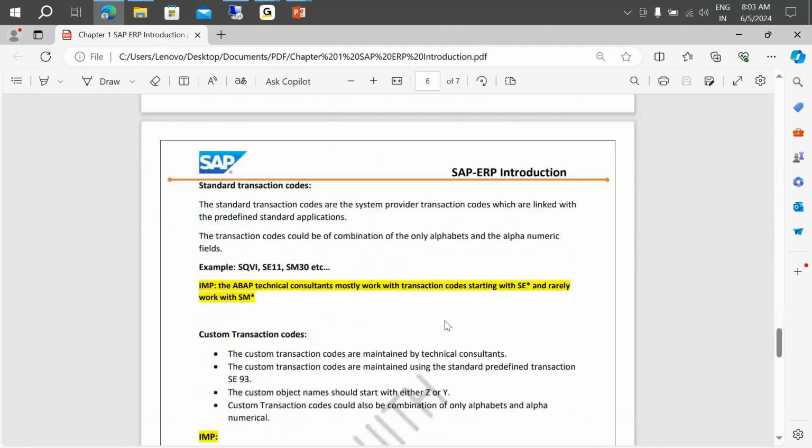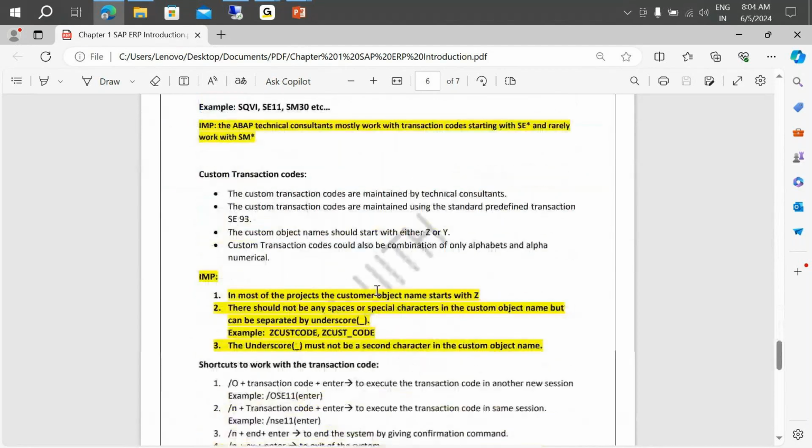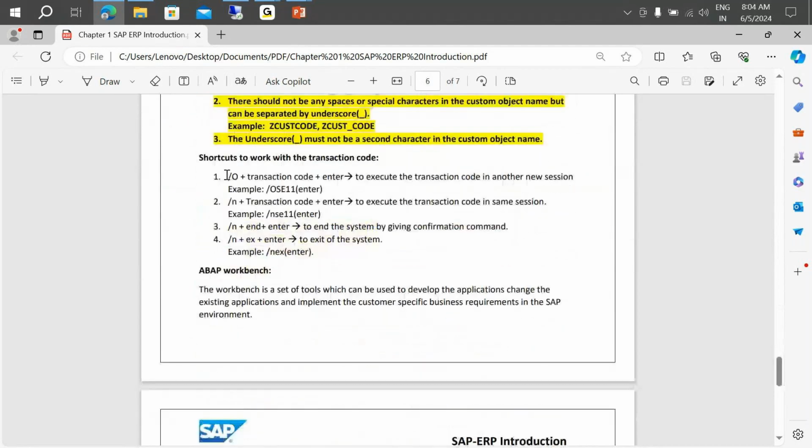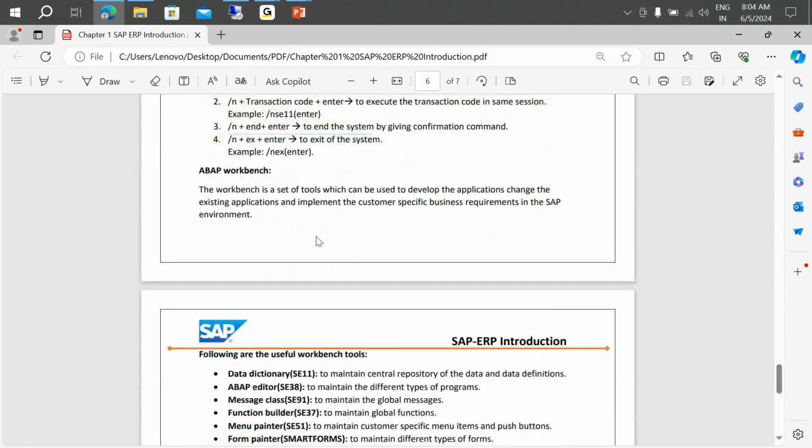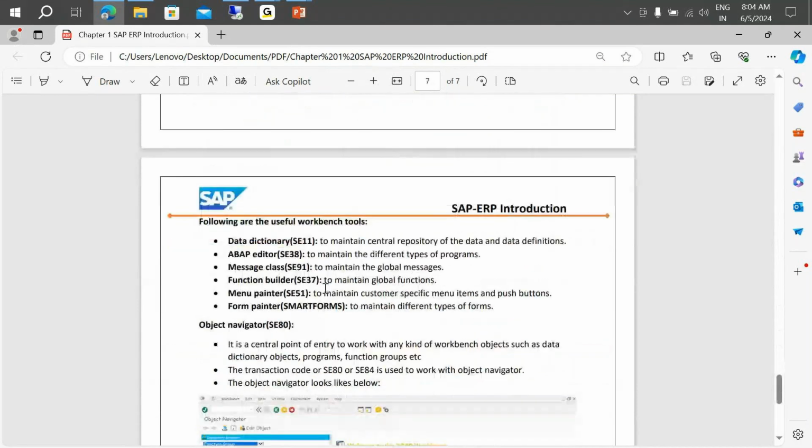Then extensions to the standard T codes, we have completed. Then the workbench, which will consist of all these objects. These are different T codes again. So SE11 for data dictionary, SE38 for editor and all. Just a few useful workbench tools. We'll see each and everything that is maintained here going further.